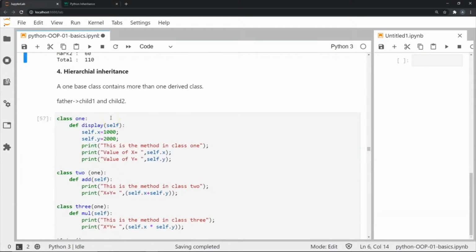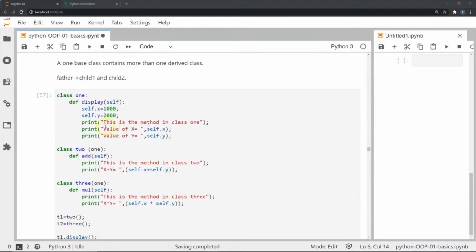Penultimately we have as our fourth example of inheritance called hierarchical inheritance. Pardon my mispronunciation, it's hierarchical inheritance. So in this case, a base class basically will contain more than one derived class. So let's look at an example of what we mean here.